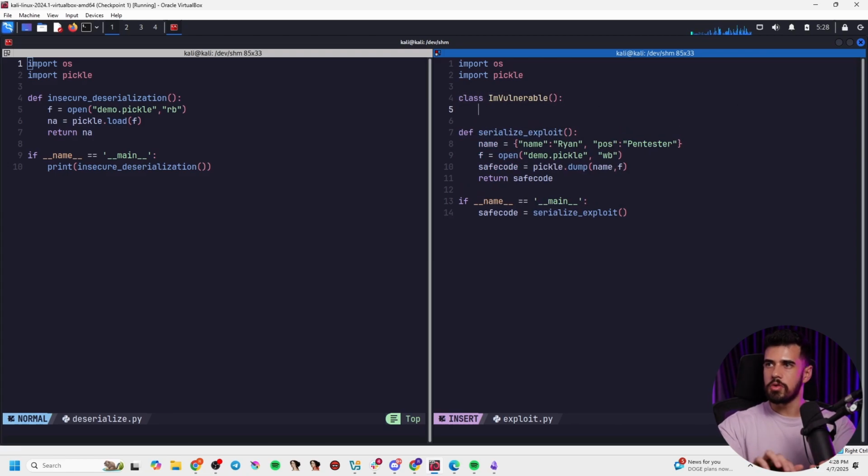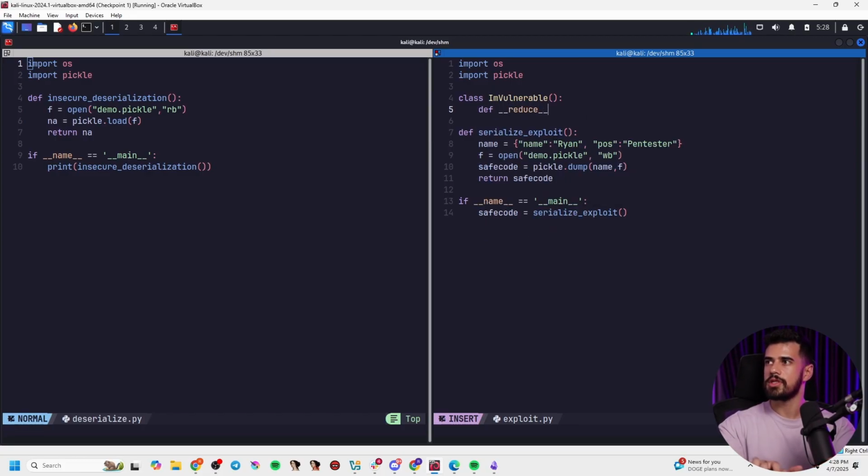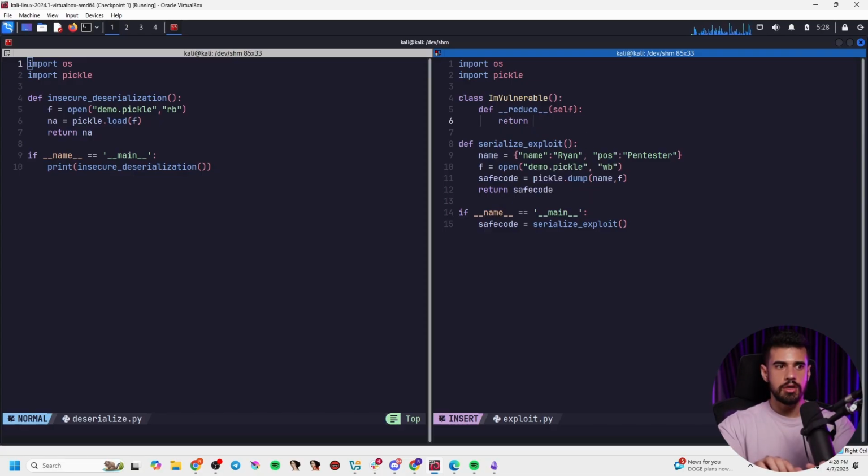And what we want to do here is we want to define that reduce method. So dunder reduce dunder, and it will take in self, and then we're going to return, we're going to do os.system to run a system command, and we'll say to run the whoami command. So say whoami in here, and this takes it as a tuple, and we don't need a second parameter because we don't have any arguments in this case. Again, we can see that through the documentation that I had pulled up earlier if you guys were unsure.